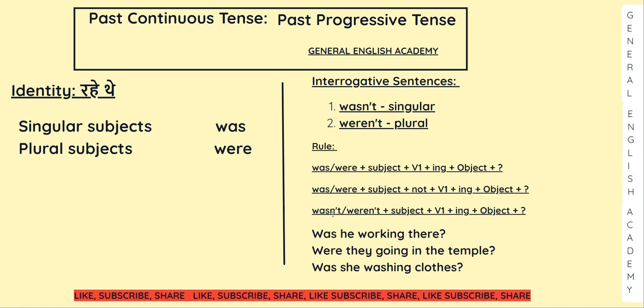In this rule, you cannot separate was not and were not. If you do this, then your sentences will be wrong. So please make sure that you follow all these 3 rules as per the format. Okay. For example, was he working there? Were they going in the temple? Was she washing clothes? Like this, it is all about interrogative sentences. In this, we have to follow these rules. If you want to make interrogative negative, follow rule number 2, this one, and rule number 3, this one.